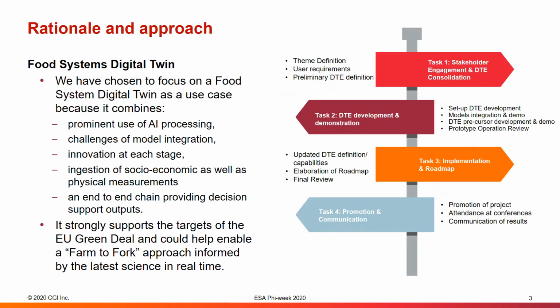Our project will focus on a food systems digital twin, looking at a use case with the prominent use of AI processing, challenges of model integration, ingestion of socio-economic as well as physical measurements, end-to-end chain providing decision support outputs, all with meshing innovation at each stage and working closely with a series of stakeholders at every step.